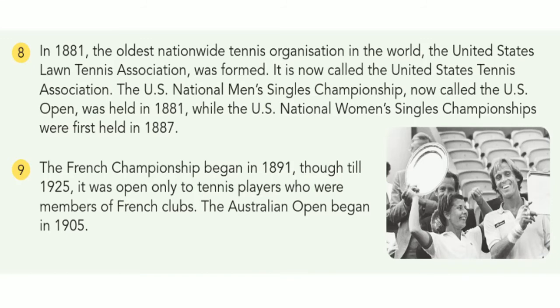Next, in 1881, the oldest nationwide tennis organization in the world, called the United States Lawn Tennis Association, was formed. It is said to be the oldest nationwide tennis organization, but now it is called the United States Tennis Association. The US Men's Singles Championship, now called the US Open, was held in 1881 and the Women's Championship was held in 1887.